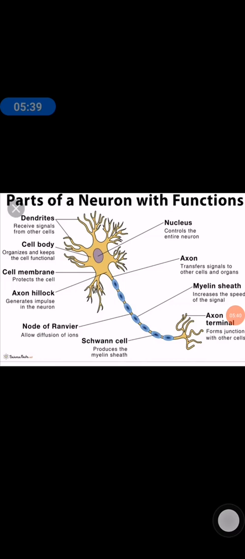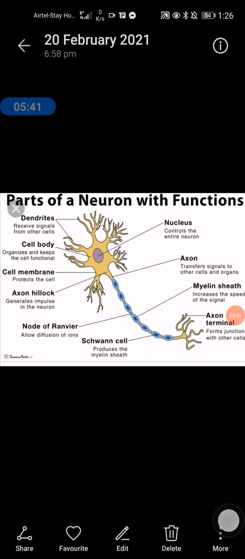Now, classification of neurons. According to polarity, neurons are divided into unipolar neurons, bipolar neurons and multipolar neurons. Unipolar neurons have a single neurite which divides a short distance from the cell body. Examples of unipolar neurons are mesencephalic nucleus of the fifth cranial nerve, dorsal root ganglia and cranial nerve ganglia.